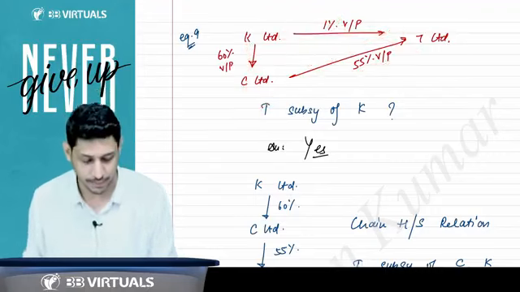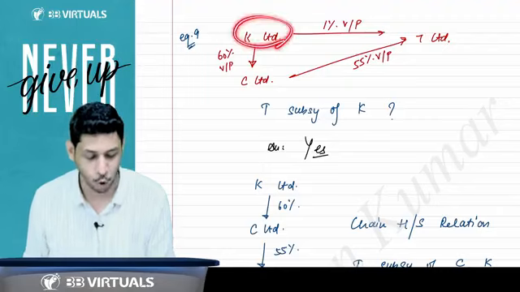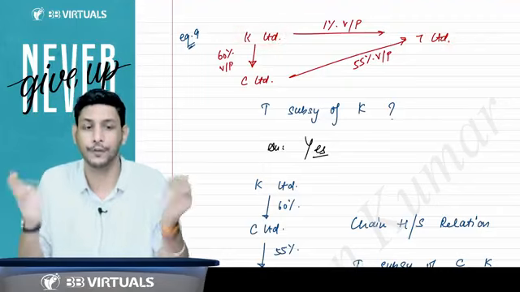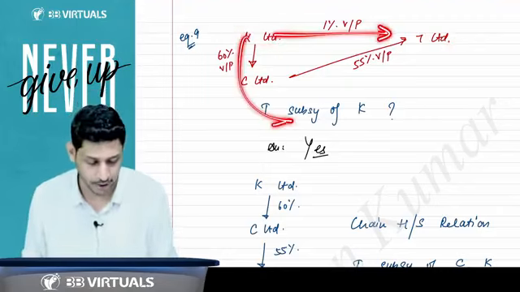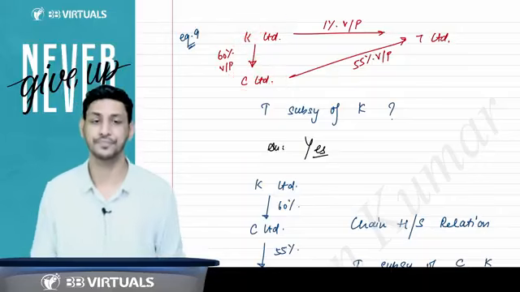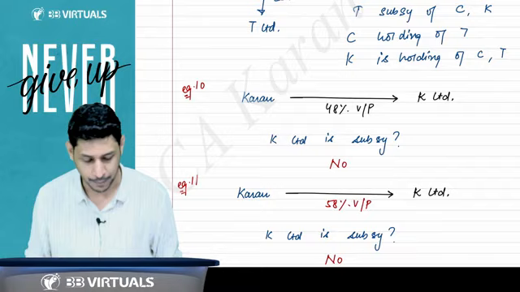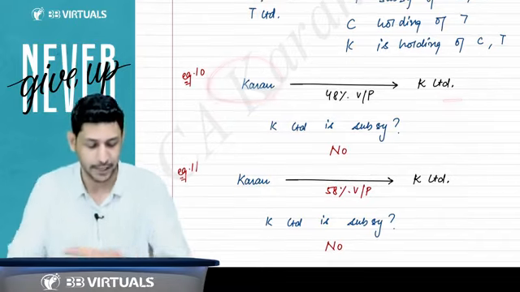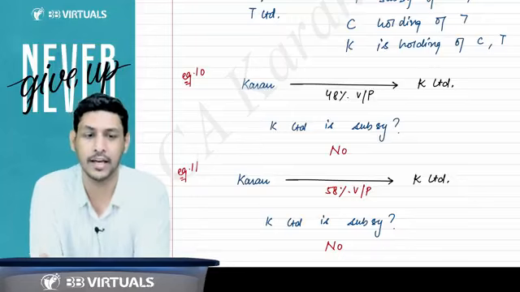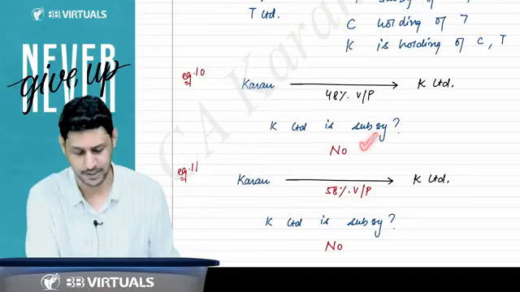We will say yes, T Limited will become the subsidiary of K Limited because K Limited is holding 56%. Sir, how 56%? Directly 1% and through its subsidiary 55%, because C is the subsidiary of K. Right, sir. Then I will come to some important points. Sir, Karan is holding 48% of K Limited. Whether K Limited is a subsidiary? No, because you will say it is not more than 50%.